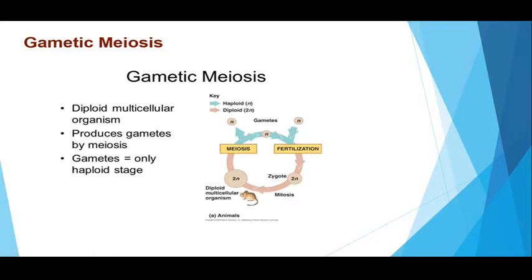These gametes eventually fuse during sexual reproduction to again give rise to the zygote. So in these organisms, gametes represent the only haploid stage in their life cycle.